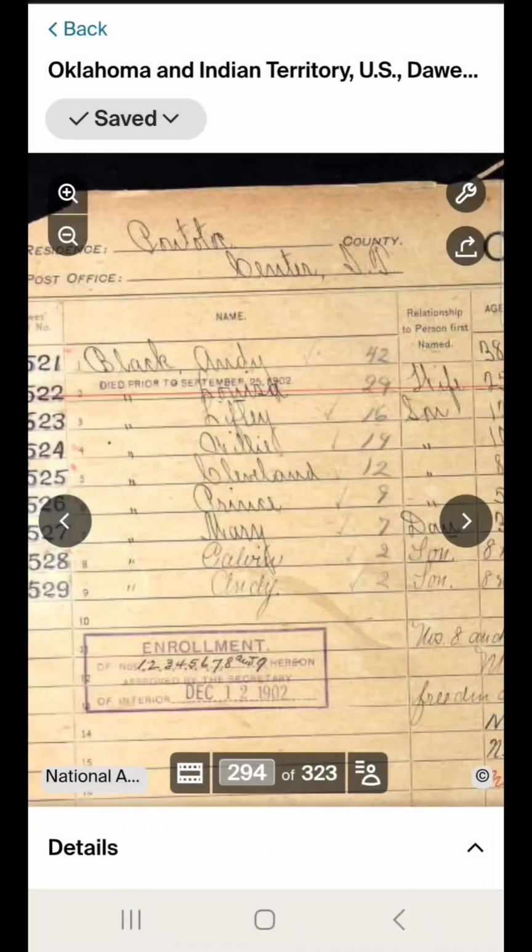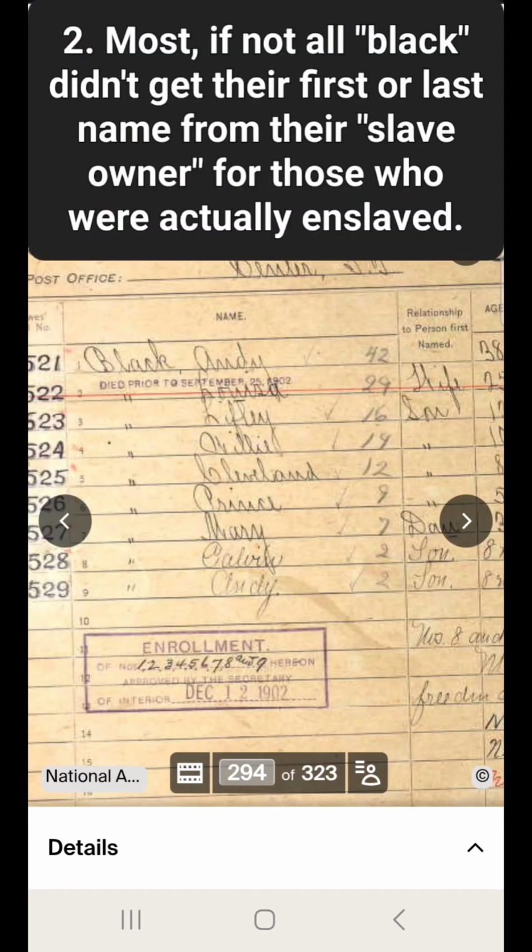Okay, now here in part 2, I want to prove that all black people didn't get their last name from their quote unquote slave owners, to dispel that ignorance that we have amongst one another. And for my family here, those that listen to this, I hope you learned something.